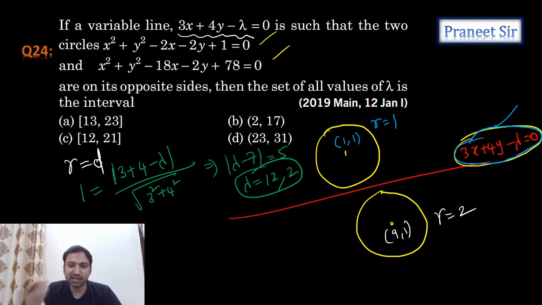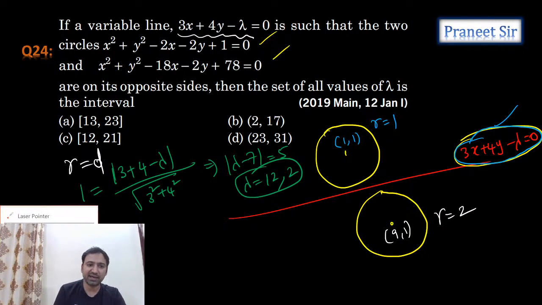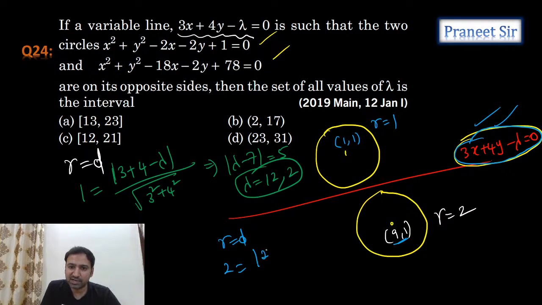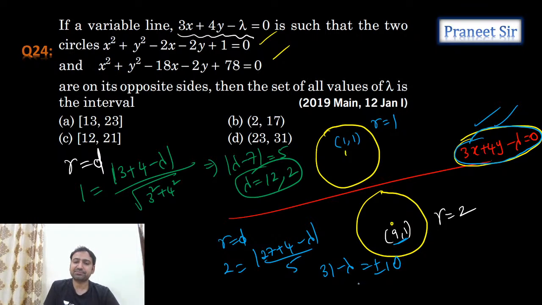Same way for the second circle, we can apply r is equal to d, but here r is different. R is 2 here. And the perpendicular distance from 9 comma 1 to this straight line is mod 27 plus 4 minus lambda by 5. So from this, 31 minus lambda is equal to plus or minus 10. One value we are getting is lambda equal to 21. The other value is 41.